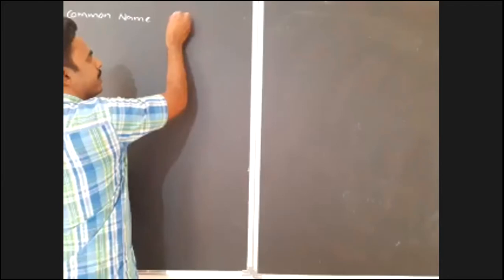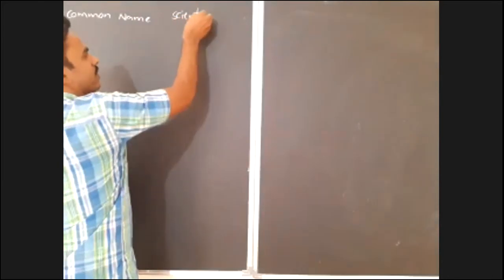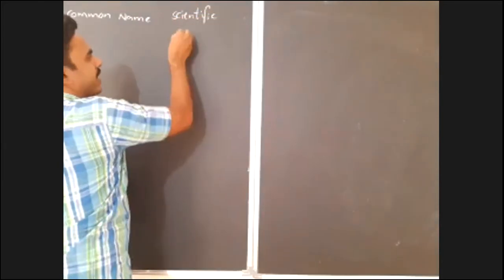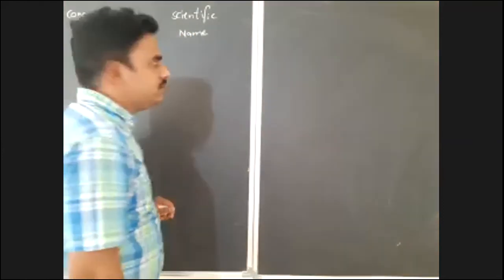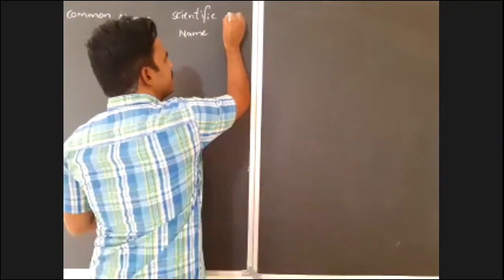After the common name, the scientific name, in that, the species name.